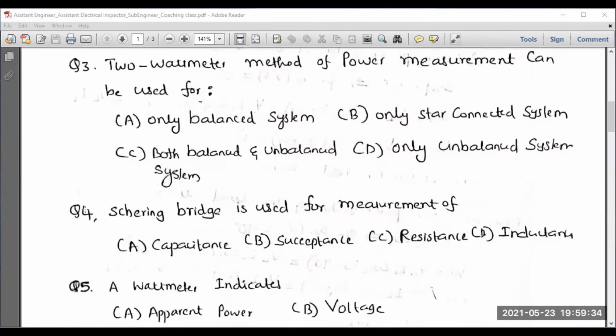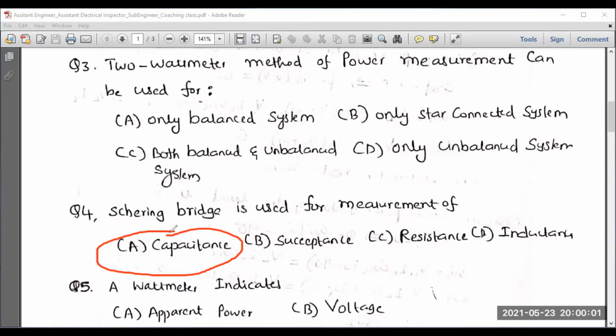So let me discuss question number 4. Schering bridge is used for the measurement of capacitance, susceptance, resistance, or inductance. You know, Schering bridge is mainly used for measurement of unknown capacitance. I have prepared one video on Schering bridge in the high voltage engineering playlist. If you want more information on Schering bridge, please visit my YouTube channel, and there you can visit the playlist of high voltage engineering.